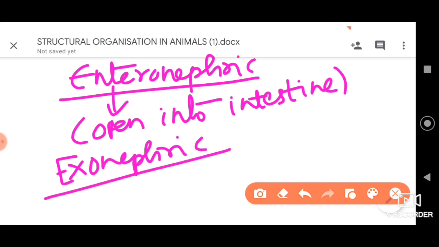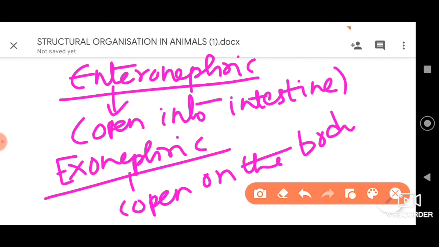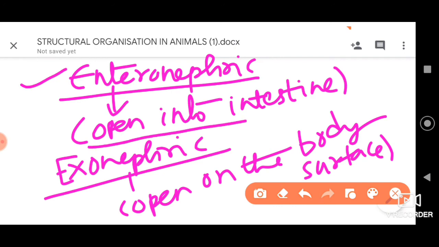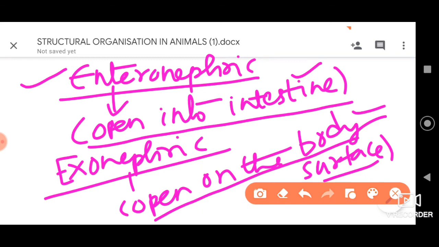Here, exo refers to opening on the body surface. They open on the body surface, dear students. Firstly, enteronephric means the nephridia which open into the intestine. Exonephric means the nephridia which open onto the body surface.